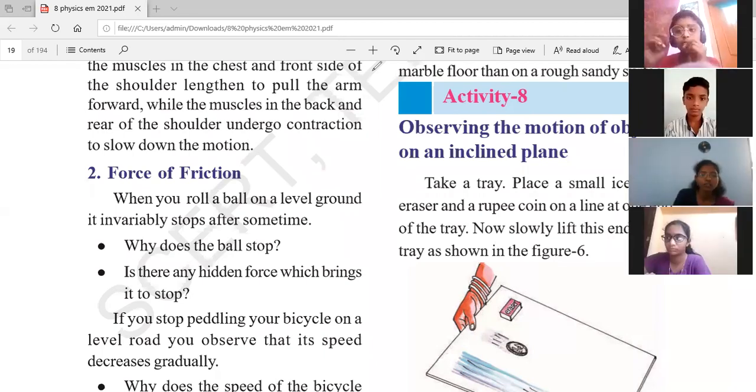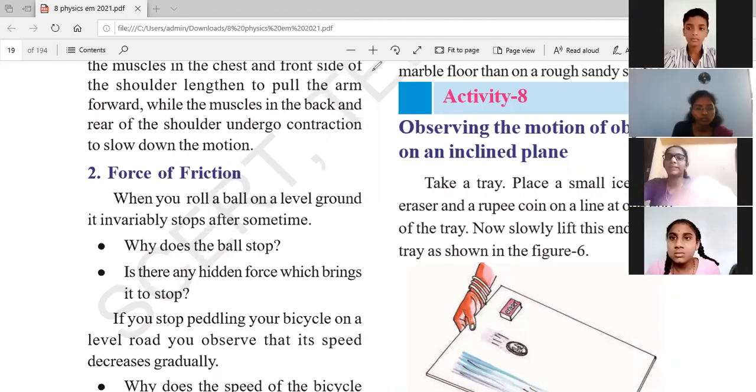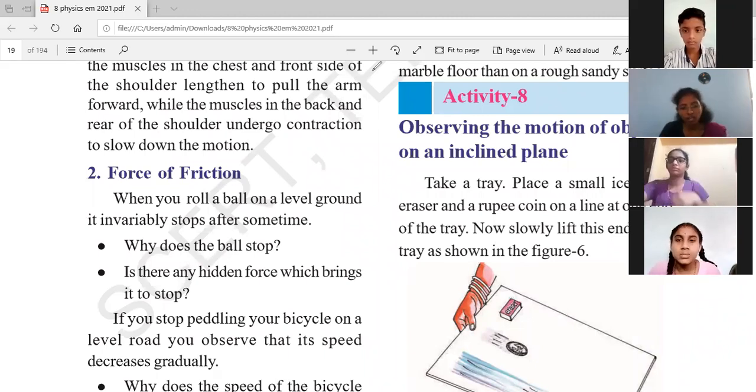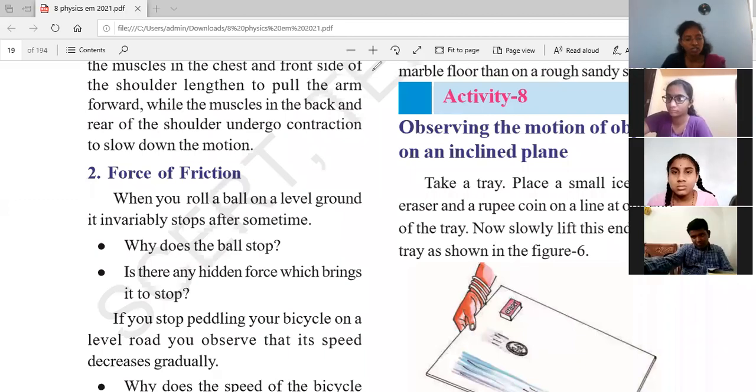Kirtana, tell me which covers more distance here, rupee coin or eraser? Rupee, teacher. Very good. So here, rupee coin surface is smoother than eraser, so rupee coin covers more distance than eraser.